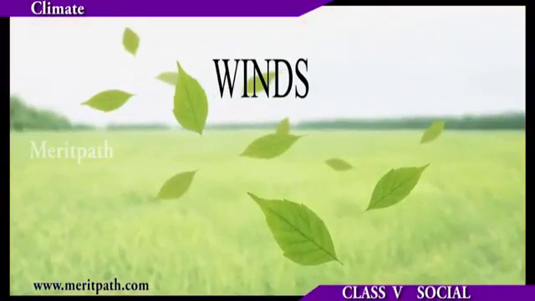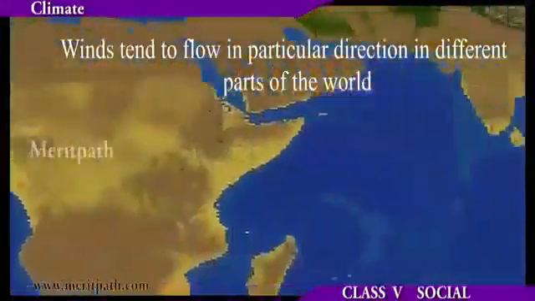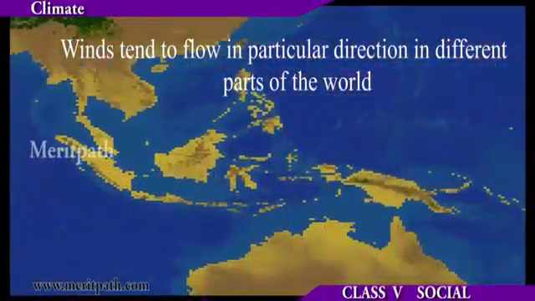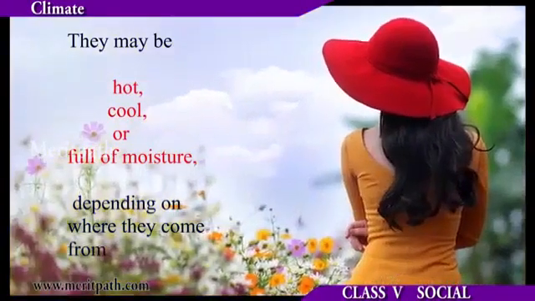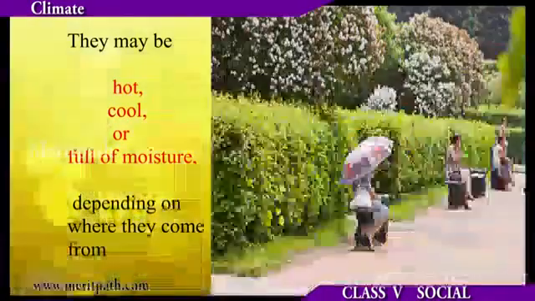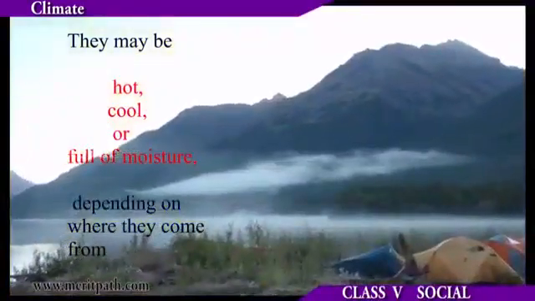Winds. Winds tend to flow in a particular direction in different parts of the world. They may be hot, cool, or full of moisture, depending on where they come from.